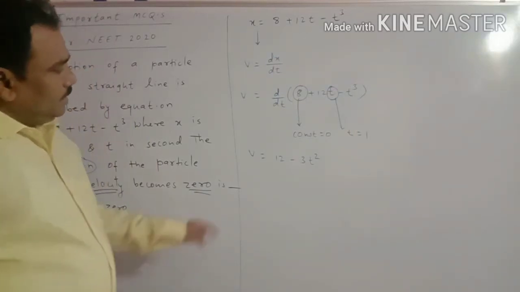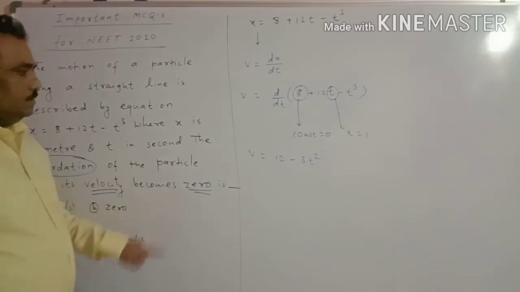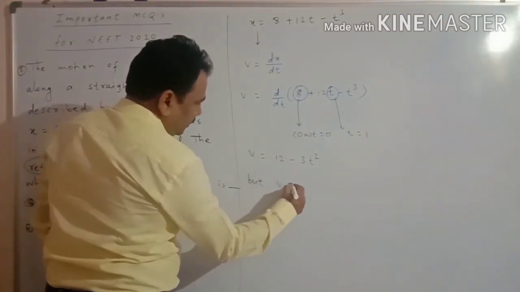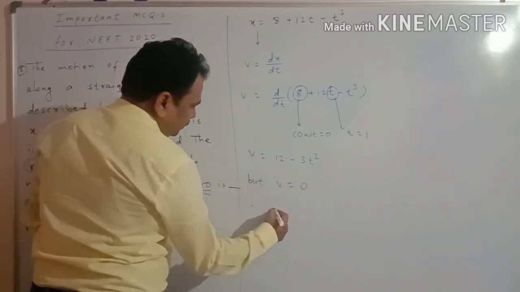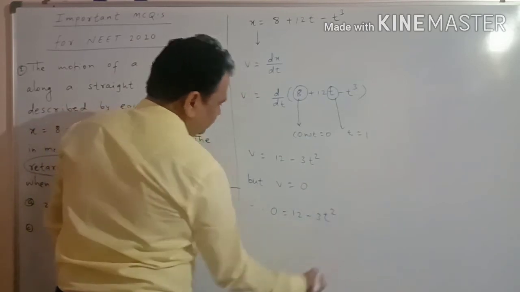Now the velocity becomes 0, so v is equal to 0, therefore 0 is equal to 12 minus 3t square.